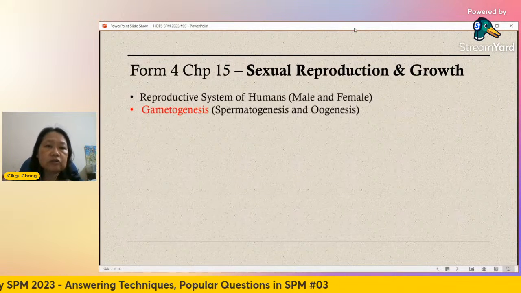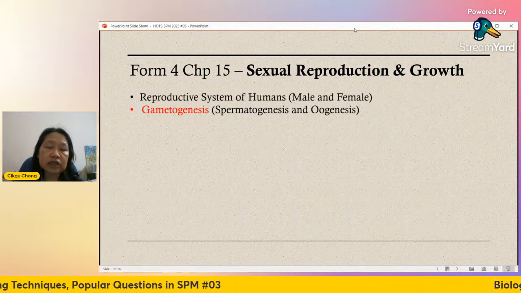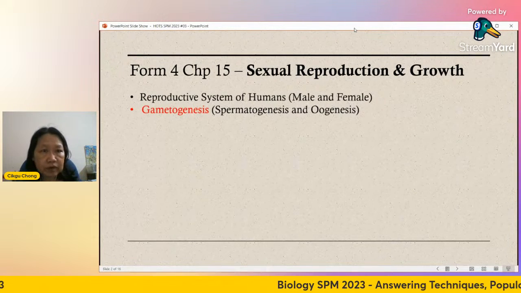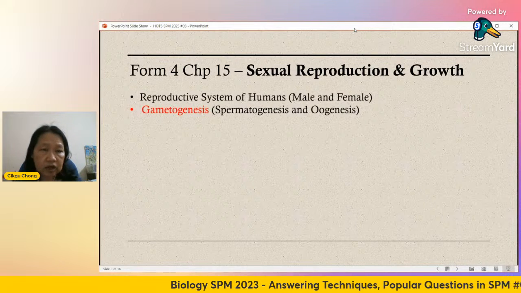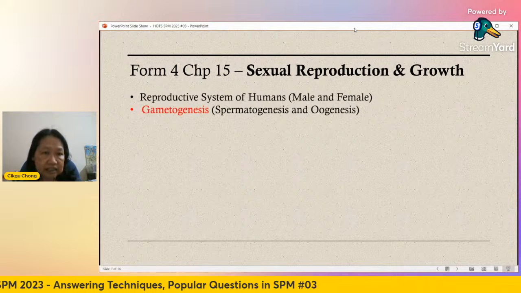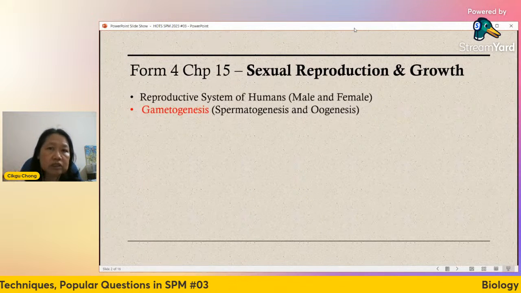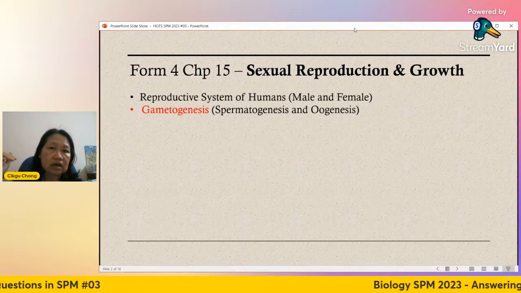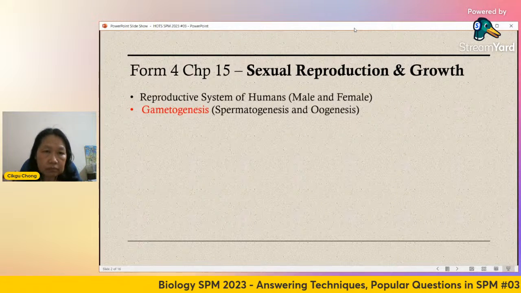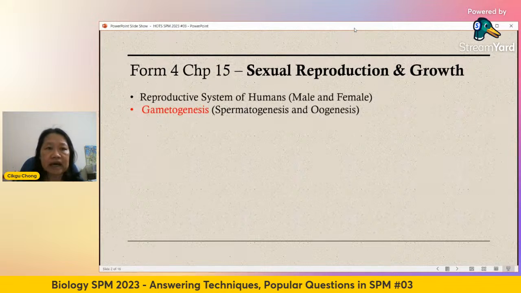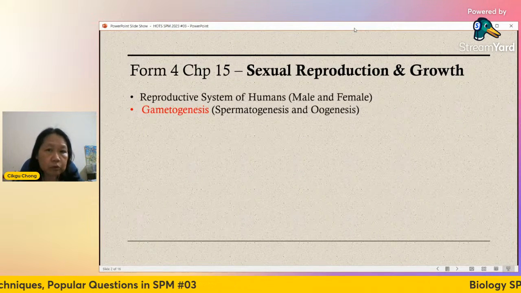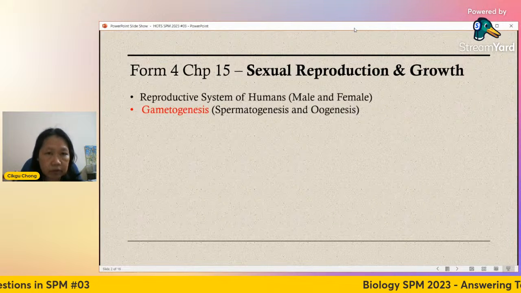The next thing is more technical and challenging: explain the formation of sperms and ovum, which is called gametogenesis. The formation of sperm is spermatogenesis, and the formation of ovum is oogenesis. You must know the process from the beginning until the end, and also the differences between spermatogenesis and oogenesis. This one is in the textbook. You just flip open your textbook, it's all there, the points are there.